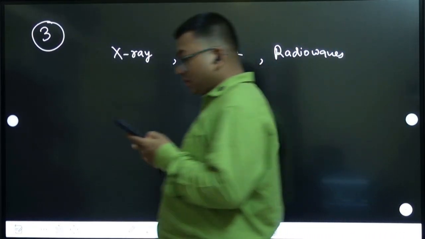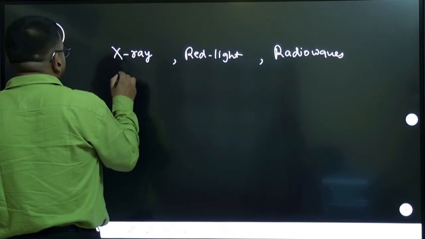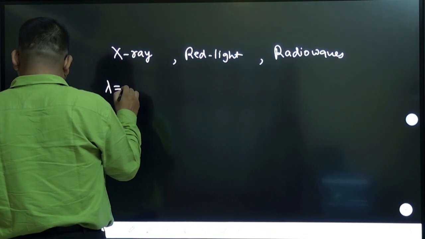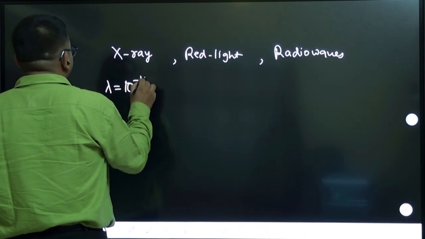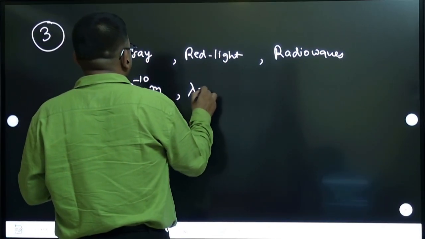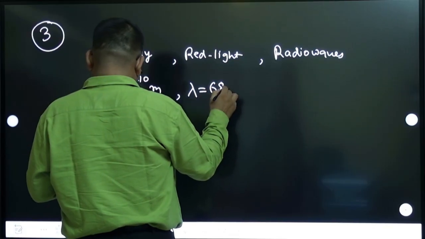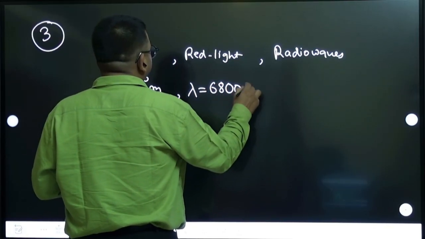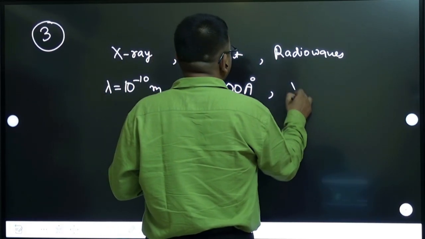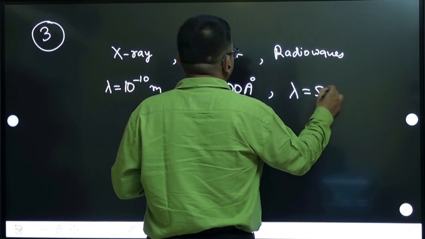So they have given the wavelength for this X-ray as 10 to the power minus 10 meter. For red color light, the wavelength they have given as 6800 angstrom, and for radio waves the wavelength was given as 500 meters.